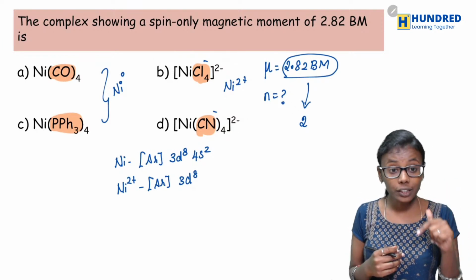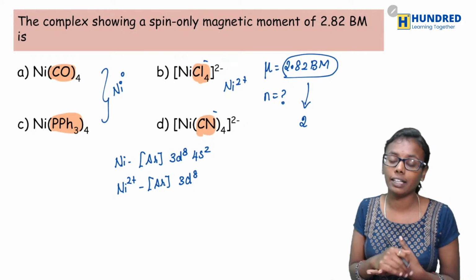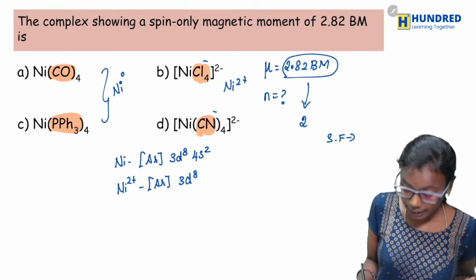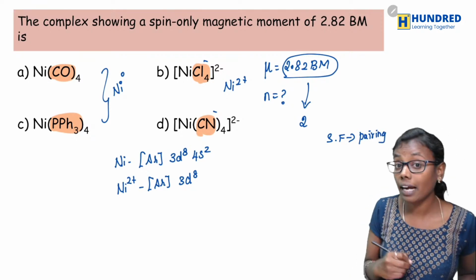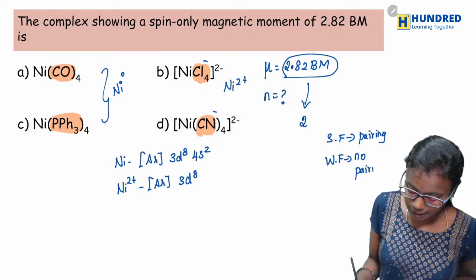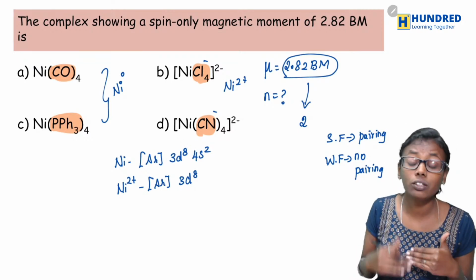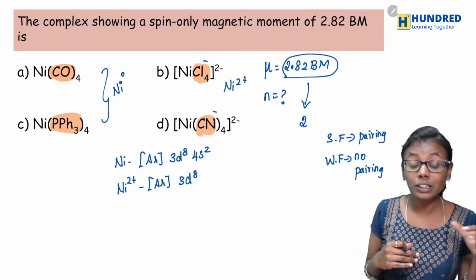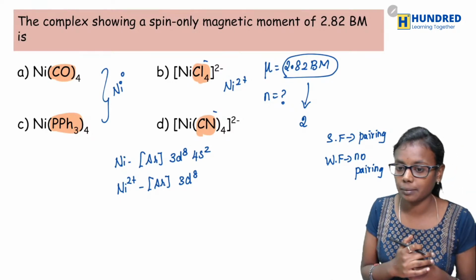Also look into the strength of the ligand. If the ligand is strong field, then what happens? Pairing will take place. And for a weak field ligand, there will be no pairing. So keep this in mind and give me the correct answer. We have written the oxidation state and the configuration, so find out which is the strong field ligand and which is the weak field ligand, and then you can give the correct answer.